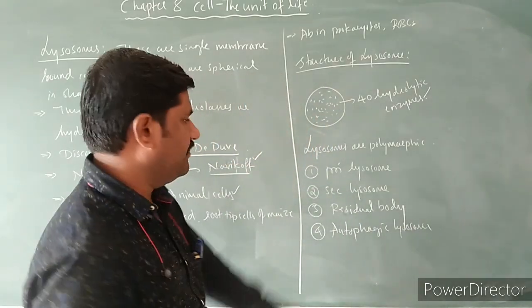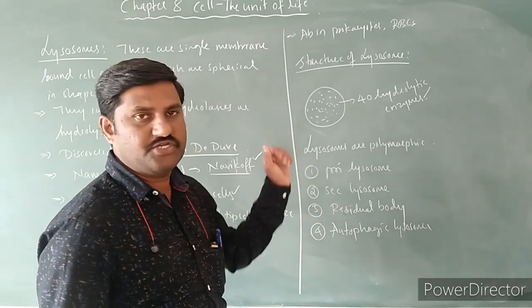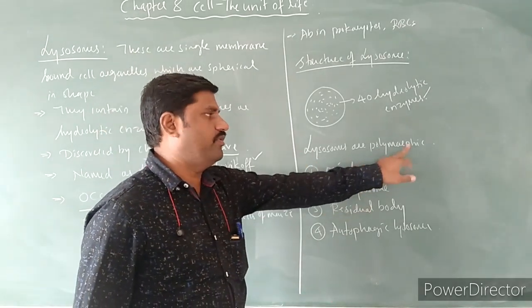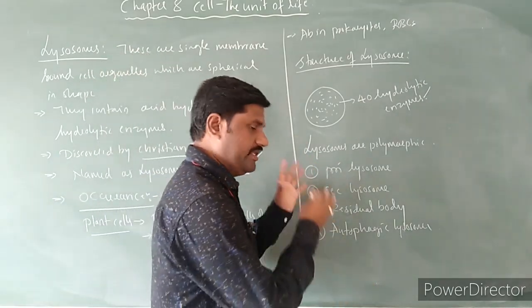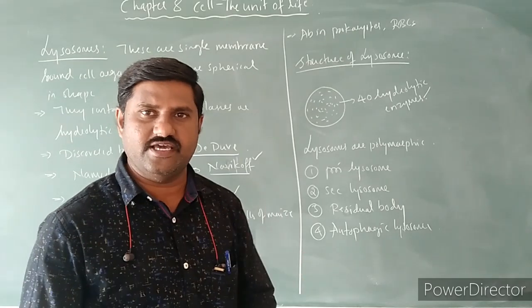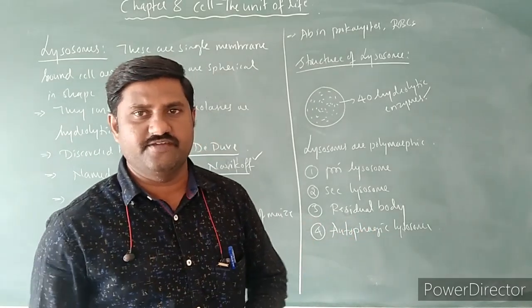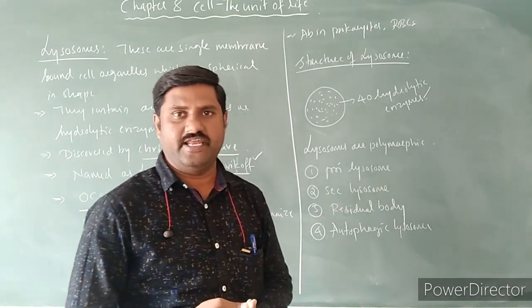These are the different types of lysosomes that we come across based on their structure. Hence they are showing polymorphic nature or polymorphism. Lysosome is single one, but it is showing different types. That's why it is said as polymorphic nature.